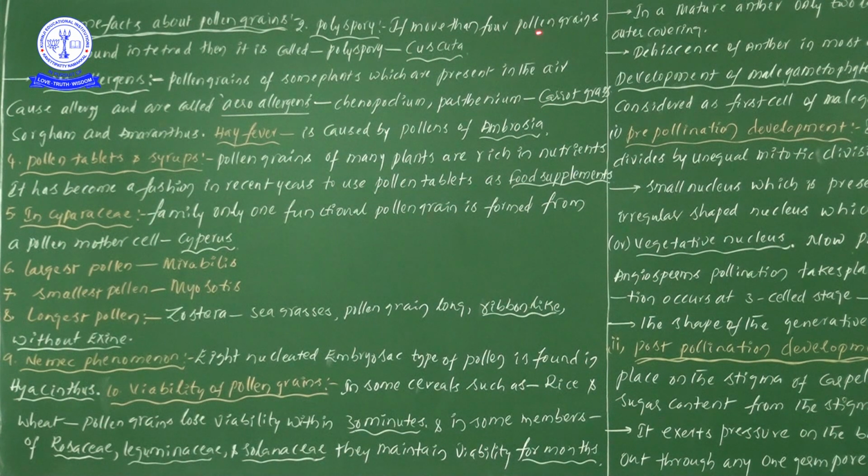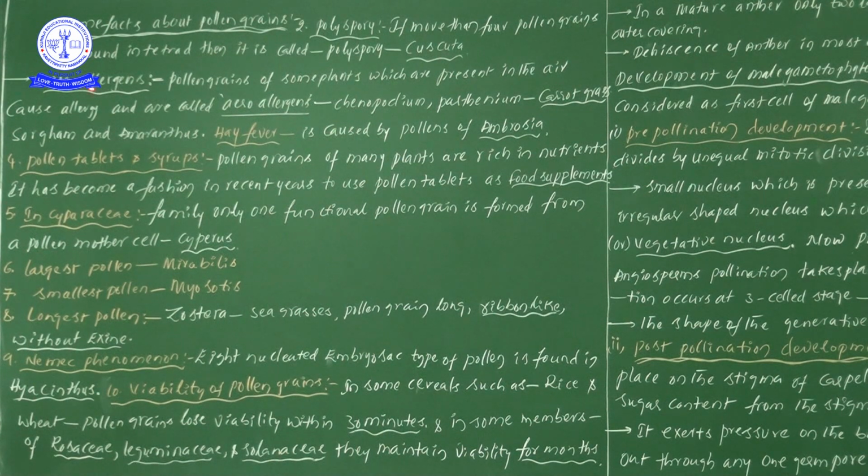If more than 4 pollen grains are found in a tetrad, it is called polyspory. For example, Cuscuta. Polyspory means the presence of more than 4 pollen grains in a tetrad. That particular condition we take as polyspory. Best example, Cuscuta.